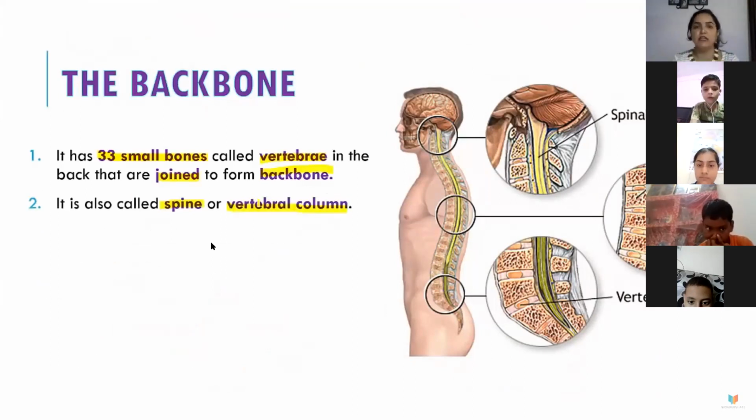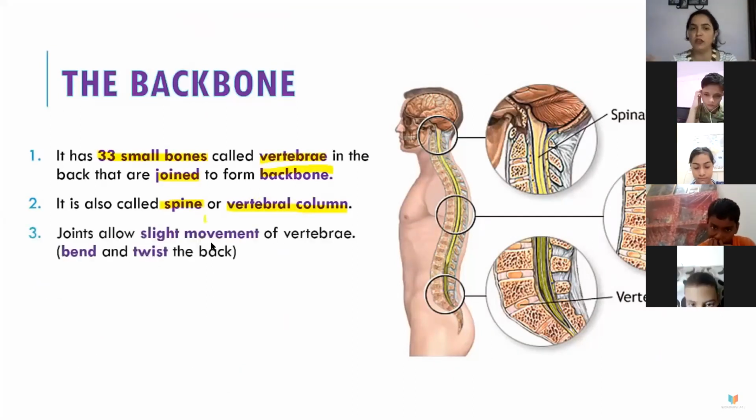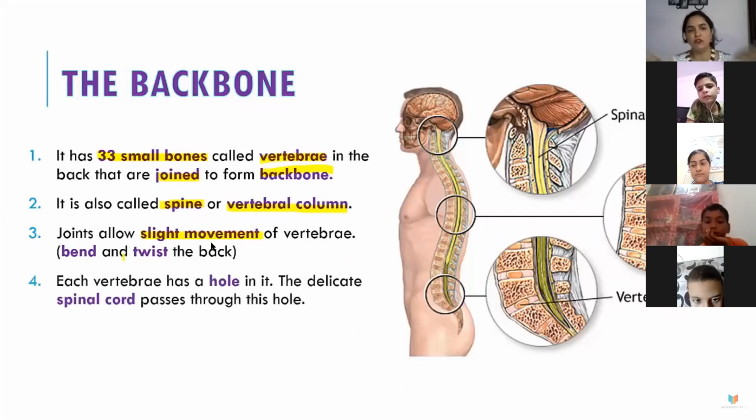So you can call it backbone, spine, or vertebral column. All three are the same. It allows slight movement of vertebrae, to bend or twist the back. You can bend and go a little bit back whenever you dance or you jump. So you can keep on bending yourself with the help of the vertebrae, this backbone.